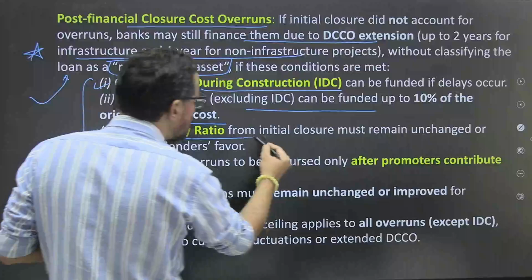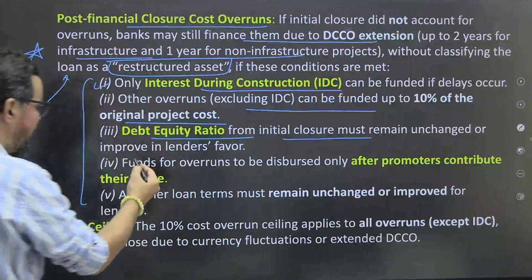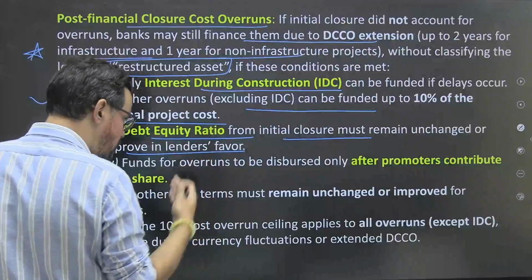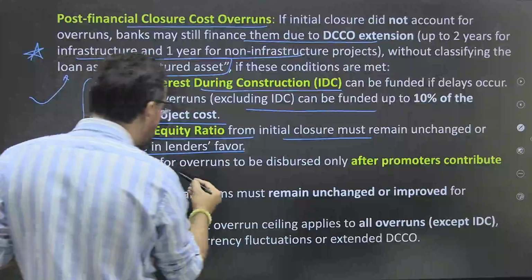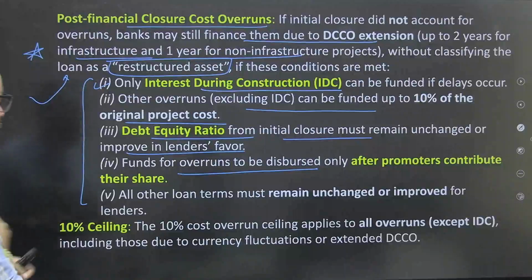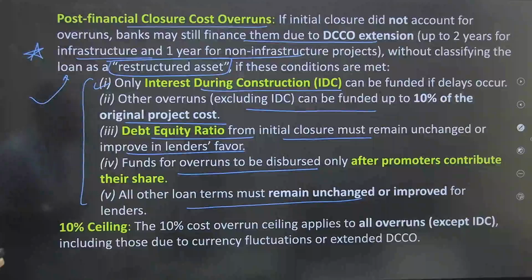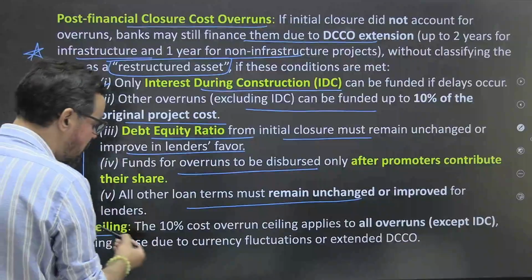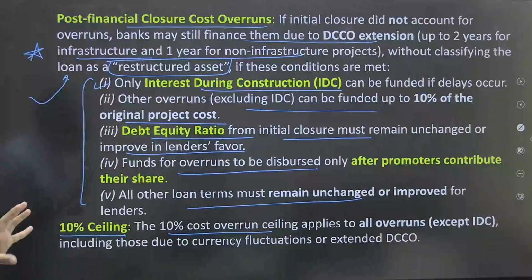Third, the debt to equity ratio from the initial closure must remain unchanged or improve in the lenders' favor. It means the debt to equity ratio should be lower, not that the borrower takes on even more debt, as that will be an issue. Fourth, funds for overruns are to be disbursed only after promoters contribute their share. Fifth, all other loan terms must remain unchanged or improved for the lenders. So these are the conditions.